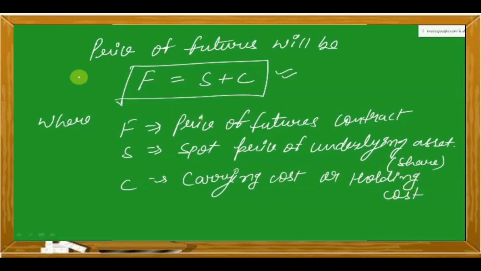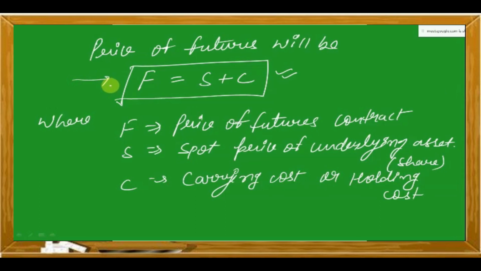So this is the basic equation, basic formula or basic concept being given, that F is equal to S plus C, where F is the price of futures contract, S is the spot price of underlying share, and C is the carrying cost or holding cost.